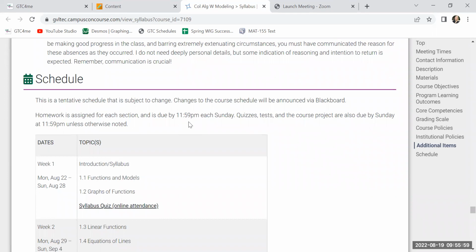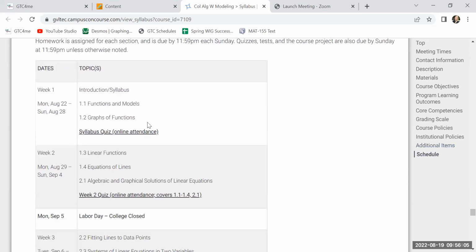Again, this is available in Blackboard, so you can reference that in Blackboard at any time. But this is going to tell you what's due every week and what you're going to review every week. So this week, we're doing the introduction and syllabus, and we'll do sections 1.1 and 1.2. Your online attendance grade will be based on your syllabus quiz, and that will also count as a quiz. So everything is due Sunday night unless it's otherwise noted. So this Sunday, you'll have the syllabus quiz due. We also need to get your policy acknowledgement form, right? And you need homework for 1.1 and 1.2.